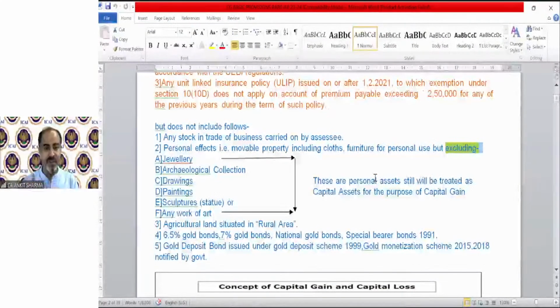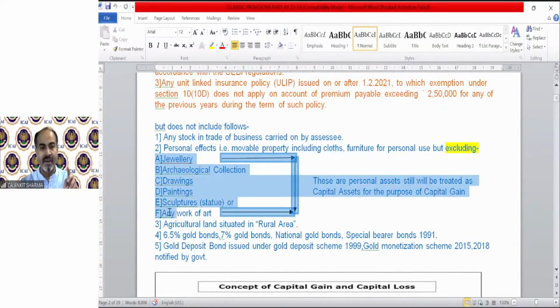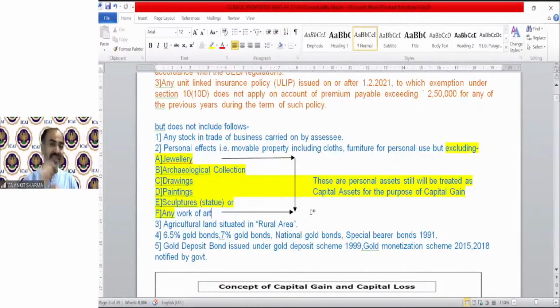And you can see the intention, because they say all personal assets which are movable are not capital assets, but except these points A, B, C, D, E, F. These are also personal and movable. But income tax is going to treat these 6 personal assets, which are movable, as capital asset. Why? Because in these personal assets, the value increases after the time of purchase. The first one is jewelry. Understand?